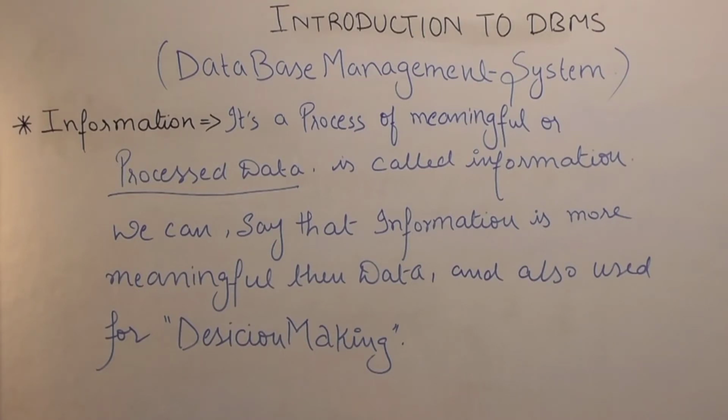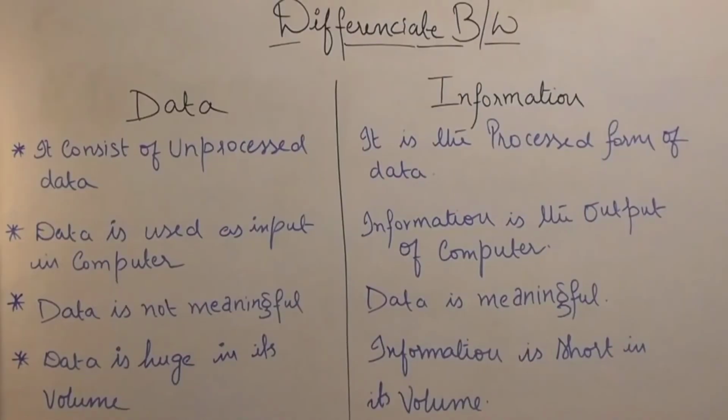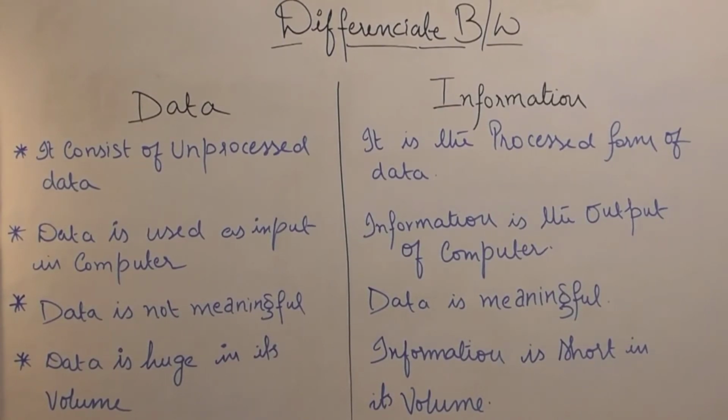We can also say that information is more meaningful than data and is also used for decision making. I'll explain further why information is more meaningful than data. Whenever the output comes after processing, on the basis of that output you can easily make your decisions. So next up, we have the difference between data and information.